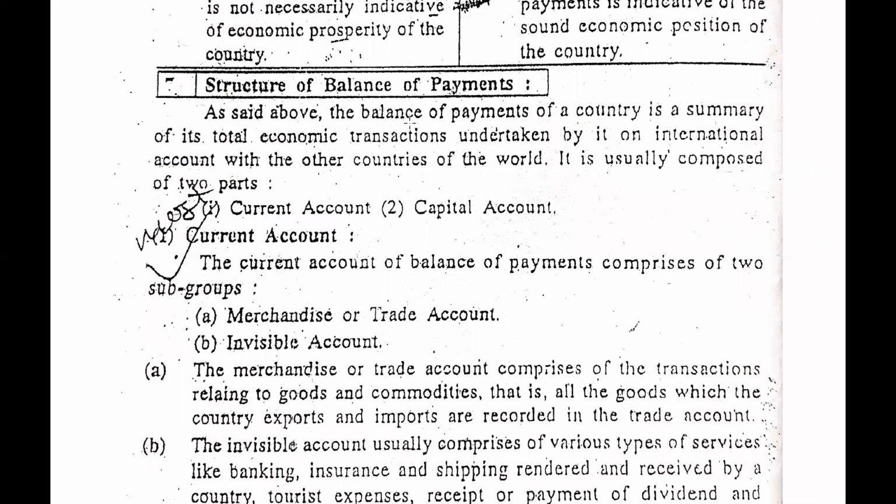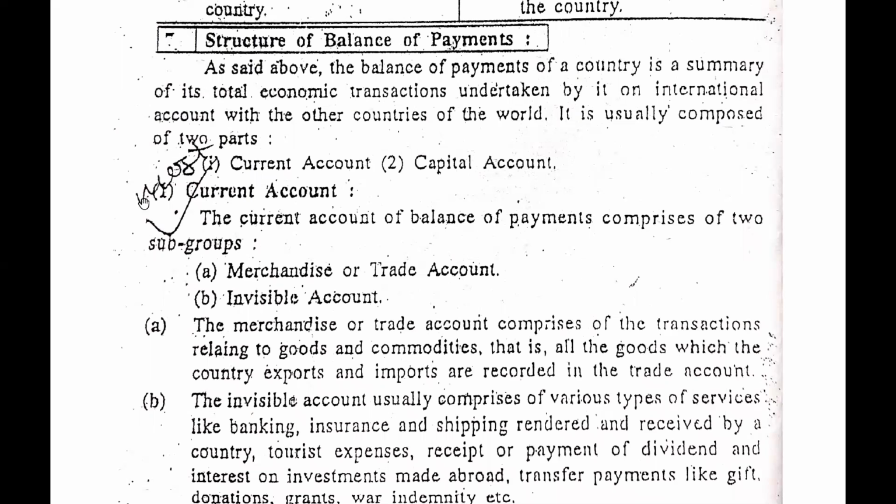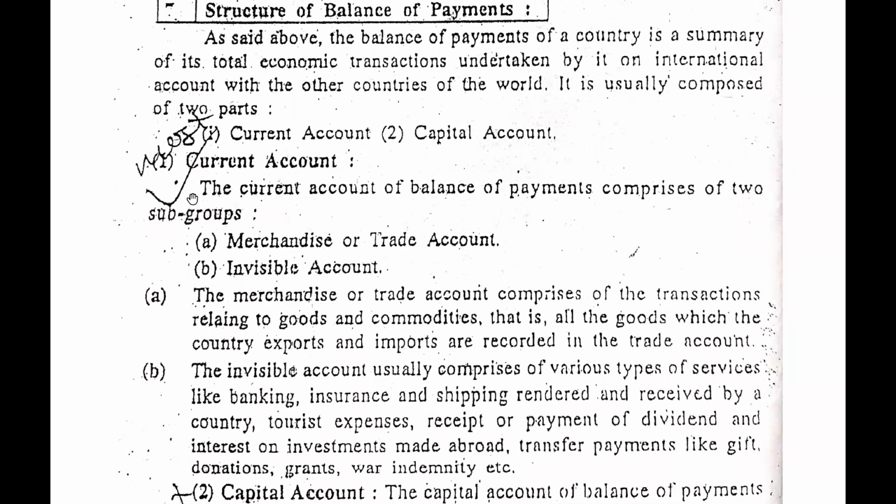It is about the import and export of all the economic transactions. So as said above, the balance of payment of a country is a summary of its total economic transactions undertaken by it on international account with the other countries of the world. So it is usually composed of two parts, the current account and the capital account. So balance of payment has two different accounts. The one is current account, the other is capital account. Now guys, as it is marked as the most important question, you need to focus more here. The first one is current account.